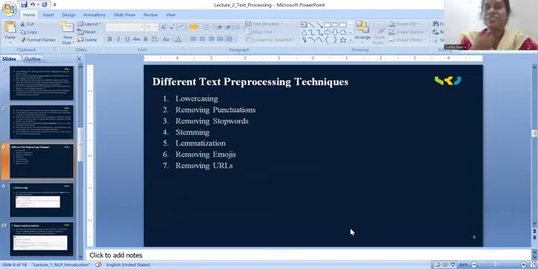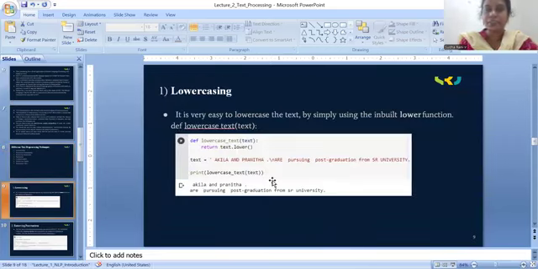Here we are having the different text preprocessing techniques: lowercase, removing punctuations, removing stop words, stemming, lemmatization, removing emojis, removing URLs. Let's see one after another. First one is conversion from uppercase to lowercase.